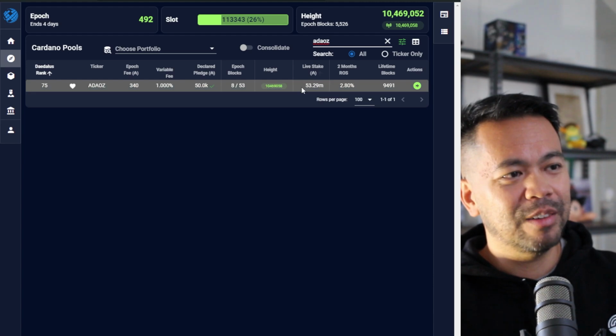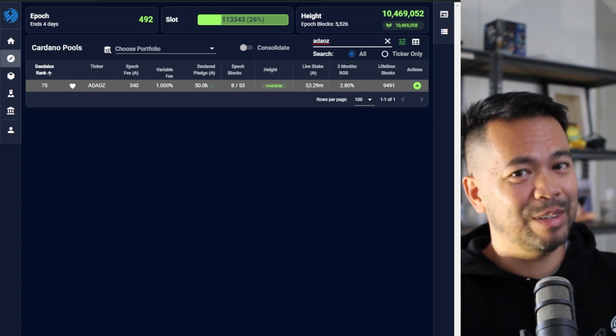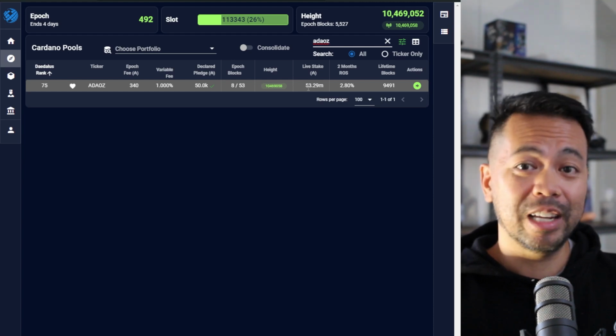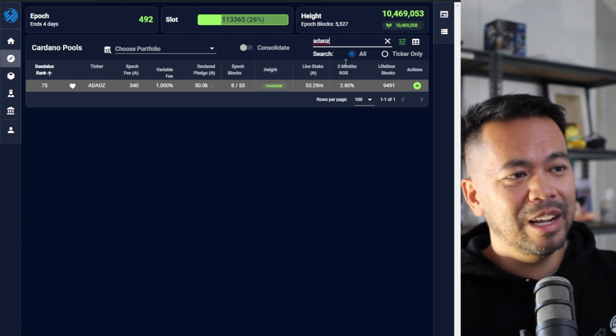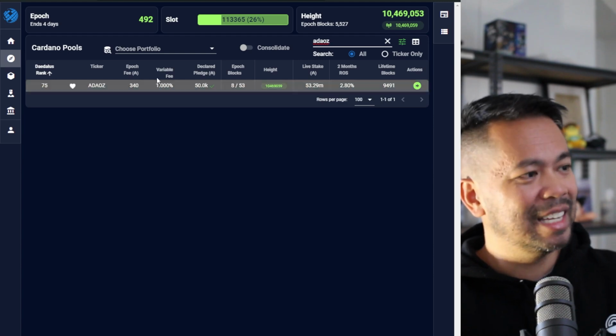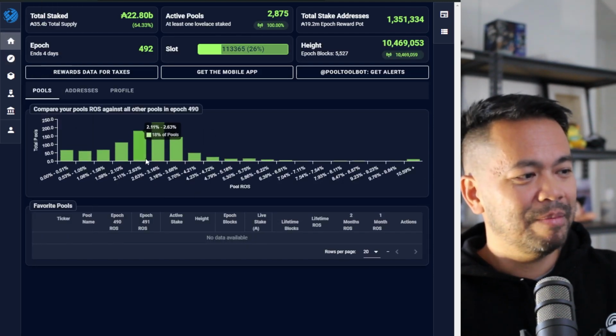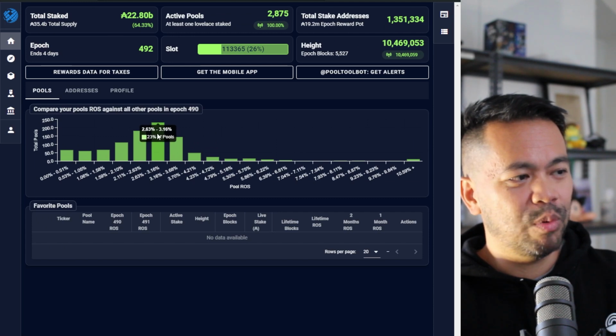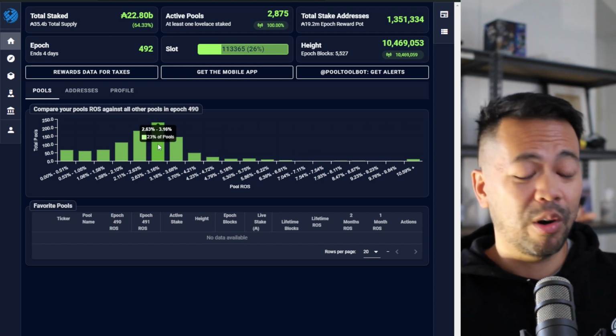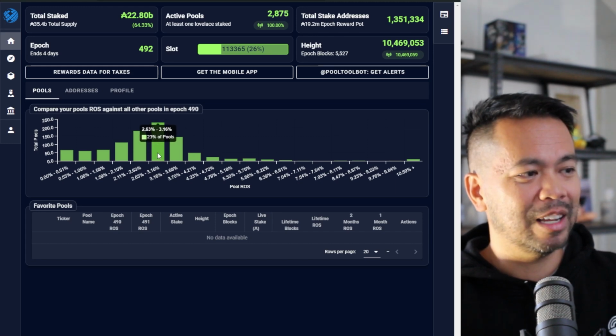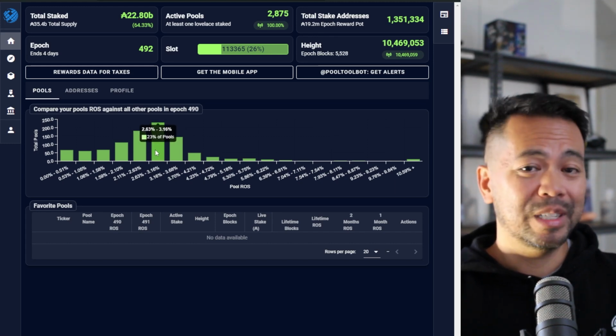And then the amount of live stake is nice, fair. It's a lot lower than that 75 million ADA. So we're good in terms of saturation level. And the 2-month return on stake is 2.8%. And if you have a look at the global overall stats at the moment, they're roughly at 2.6. So my stake pool is pretty much spot on right in the middle of the average return at the moment for staking ADA.